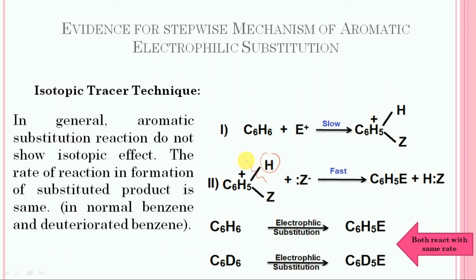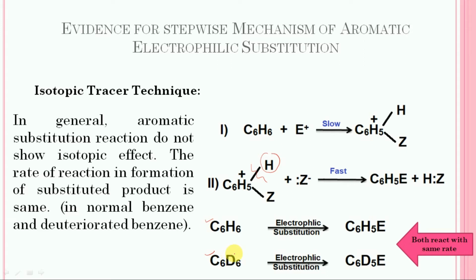And this mechanism is fully supported by the isotopic tracer technique. In this case, a comparative study has been made. The case number 1, which has all the protons, and case number 2, where the proton is replaced with the heavier isotope of hydrogen, that is deuterium, having mass number 2 AMU.